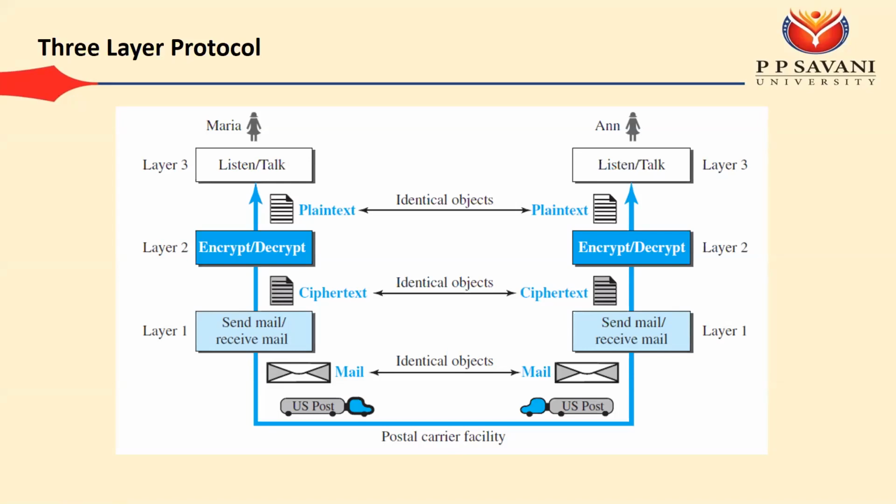So the better approach is using layers. If you find out there is a problem with the encryption decryption, then you need to perform the modification only at layer number 2. And the third advantage is that every layer is independent of the others, so they can either send or receive something from another layer.